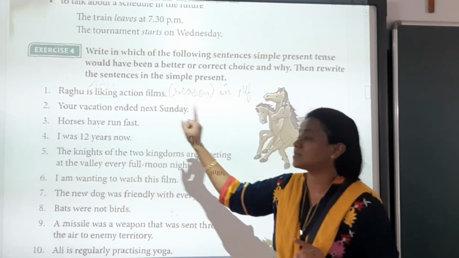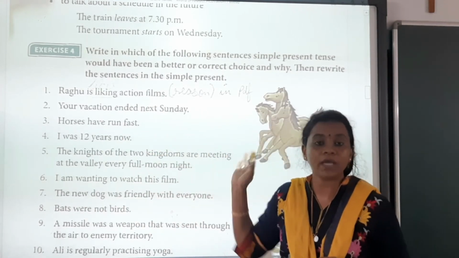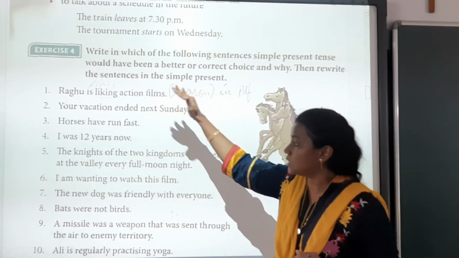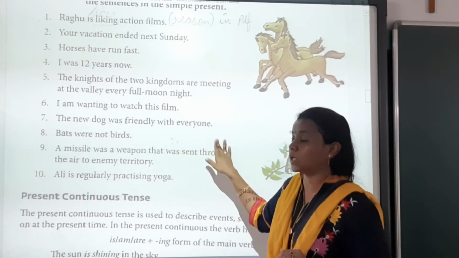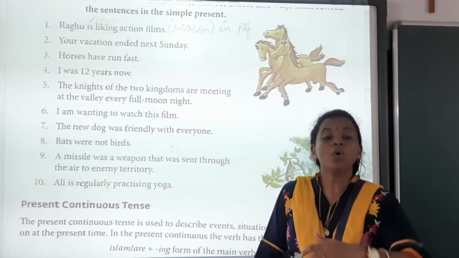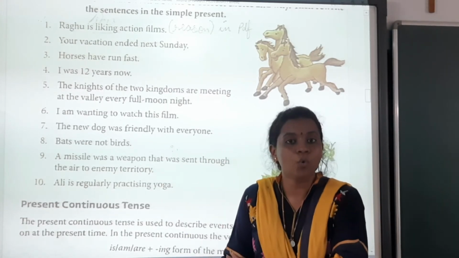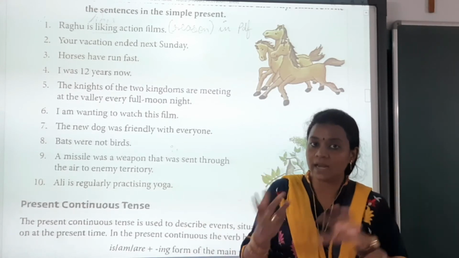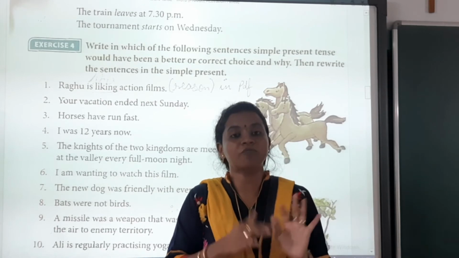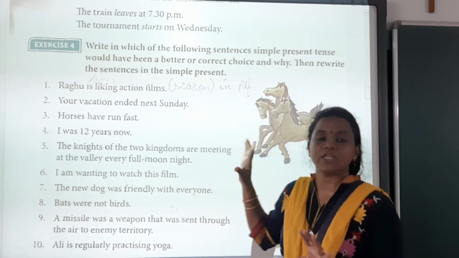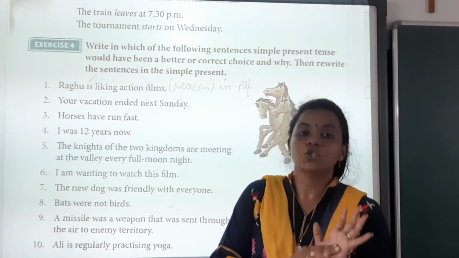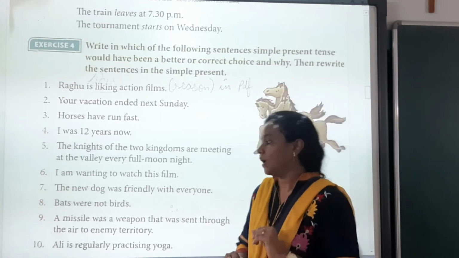Raghu likes action films. These sentences all have reasons too. Why is it Raghu likes action films? Why is there no is liking? When I give you the explanation in the PDF, I will explain the whole thing at that time. Otherwise you will get jumbled. So now I am not explaining that one.